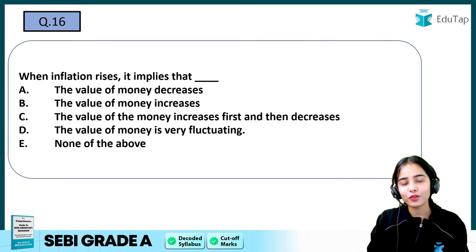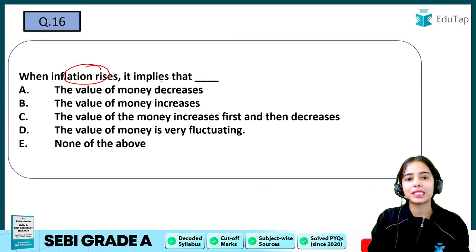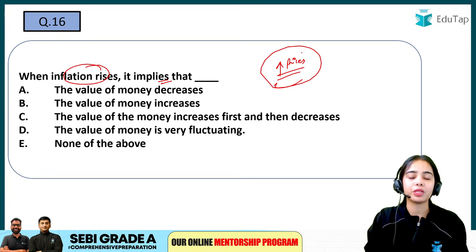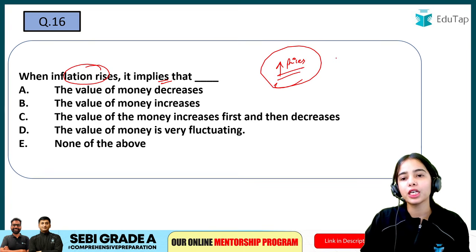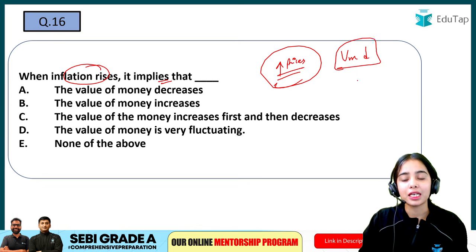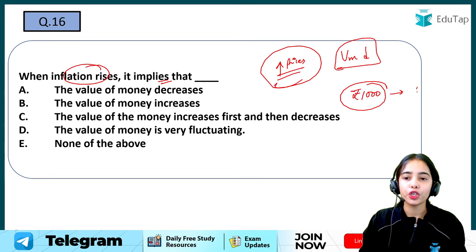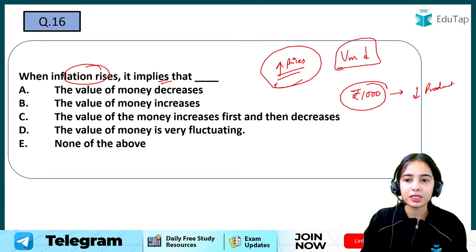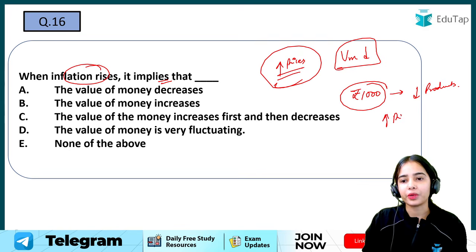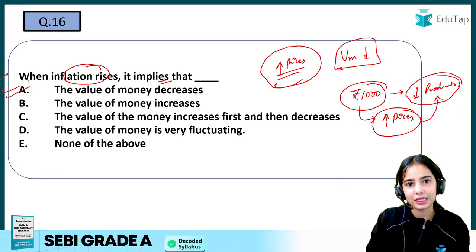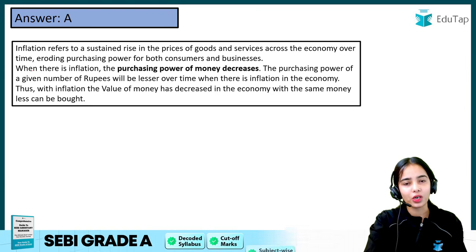Coming to the last question for economics: when inflation rises, it implies... when the prices are rising in a sustained manner, the value of money decreases, because with the same income we are now able to purchase less of the products, as the prices have increased. So with the same income and increased prices, we are able to purchase fewer products, so the value of money is decreasing. So this is it for the economics part.